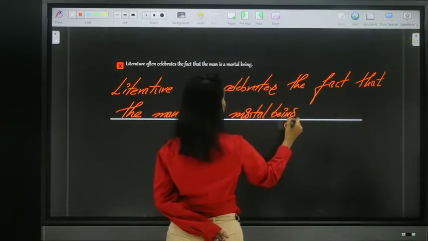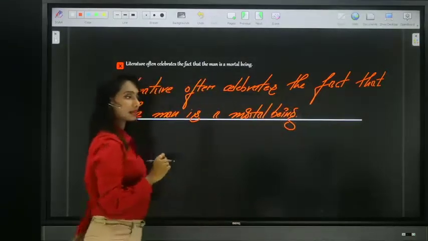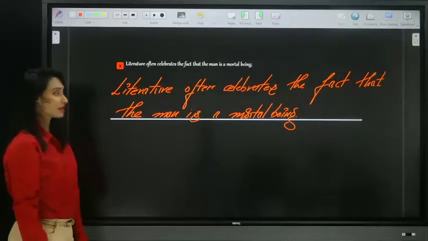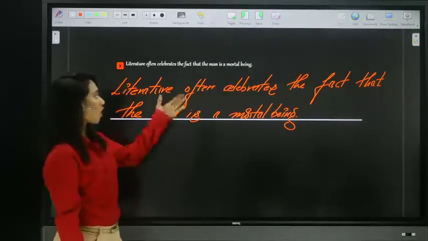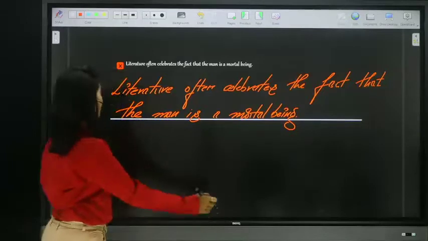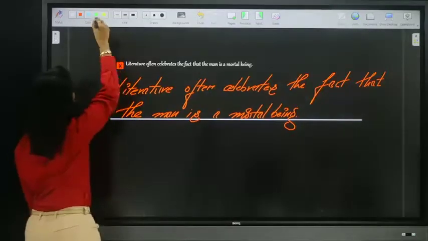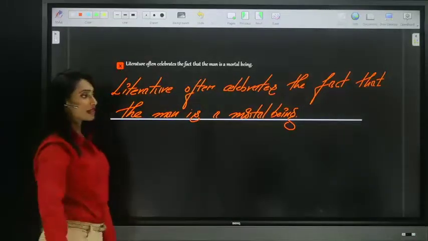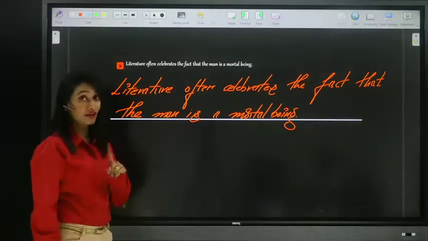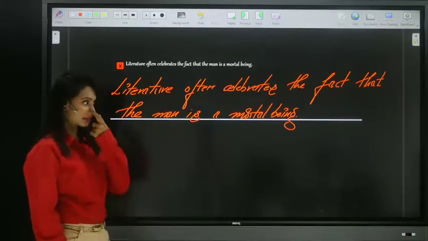The man is a mortal being. Now, find out what is the error. Literature often celebrates the fact that the man is a mortal being. So, what is the error? What is the correction and why? Explain. Quick.